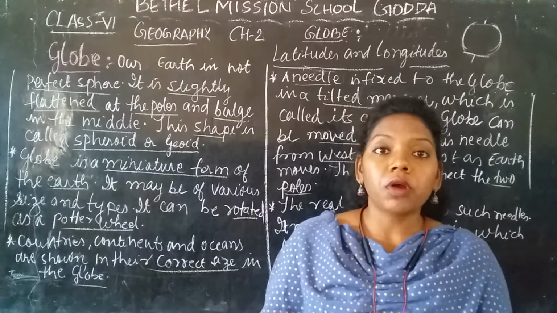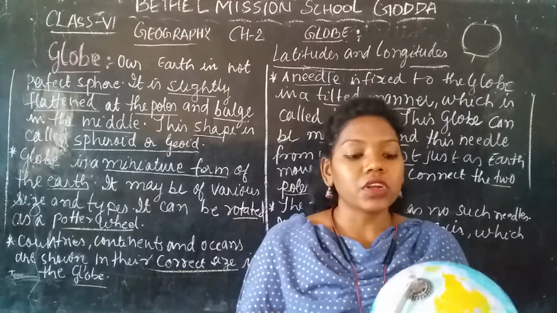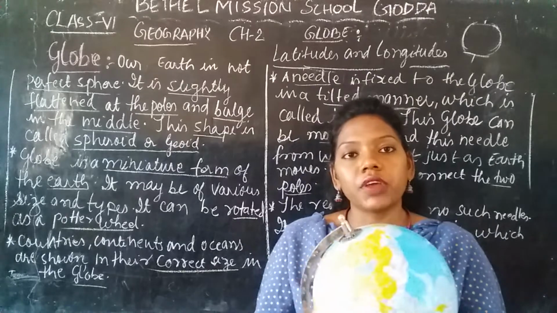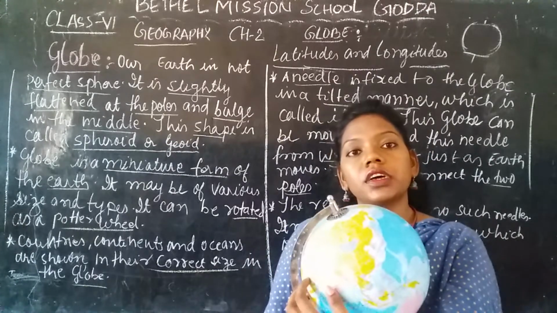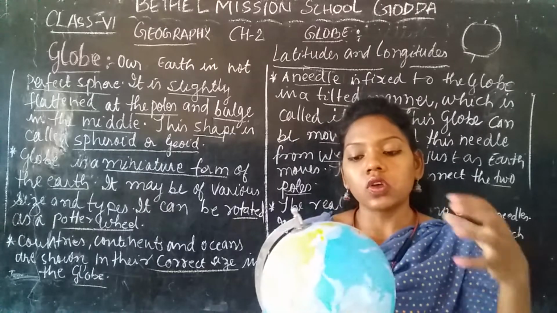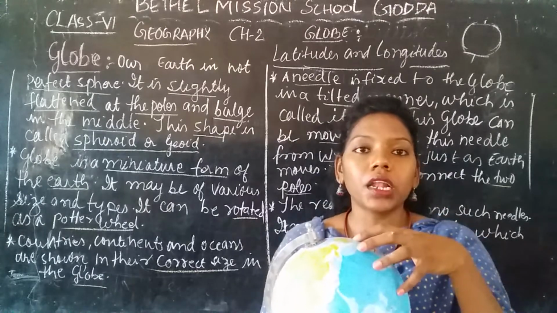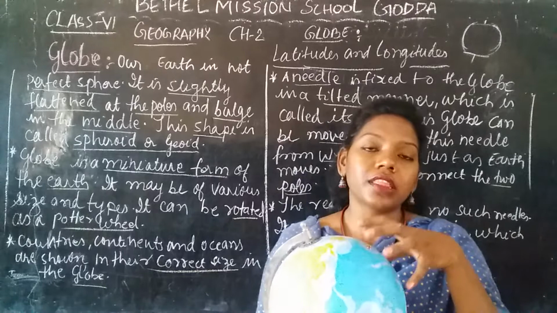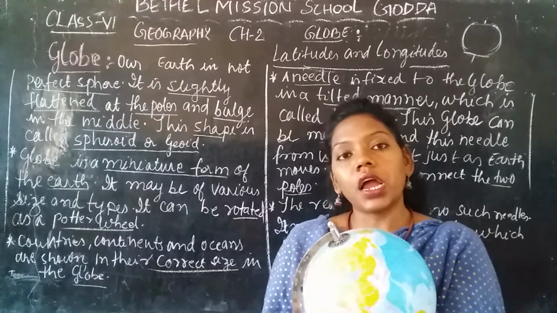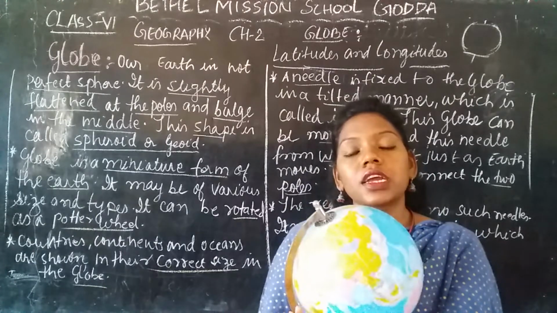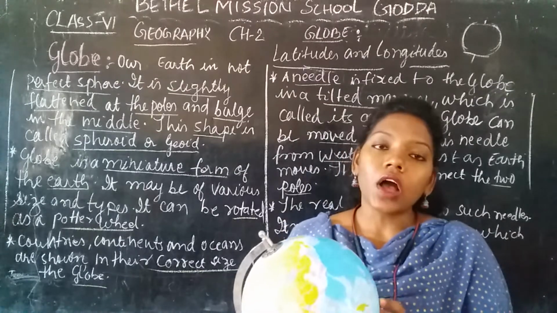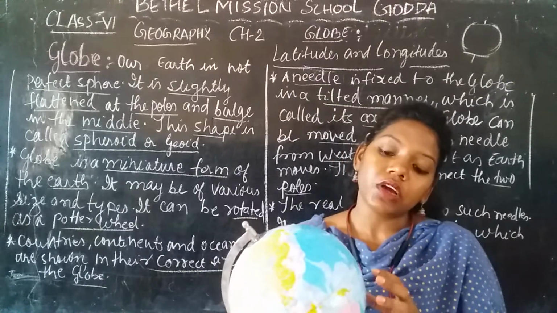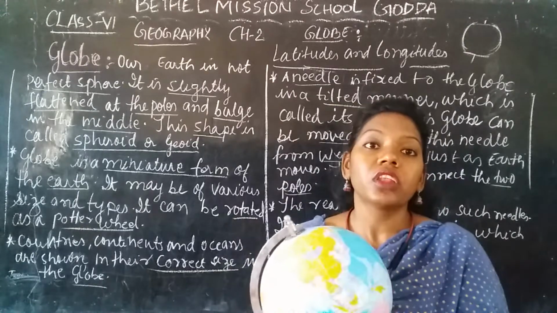But on the earth, when it rotates, when the sun rays fall on one side of the earth, the other side is dark. The part where sunlight falls is called the day, and the part which doesn't contain any sunlight is called the night. So this is how it is divided. How much part sunlight falls on, that much part only we can see.